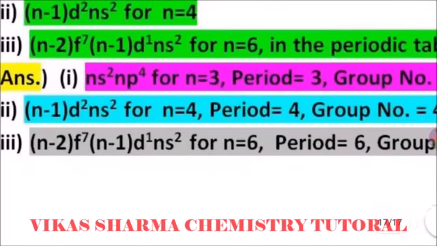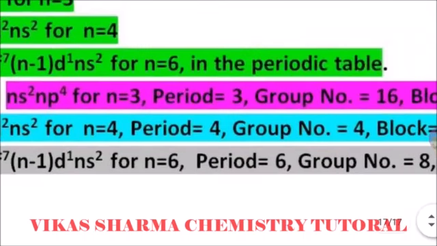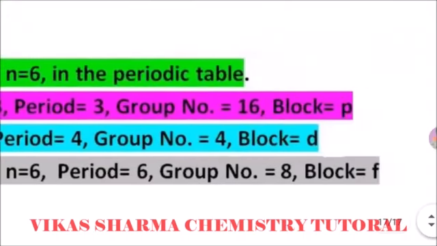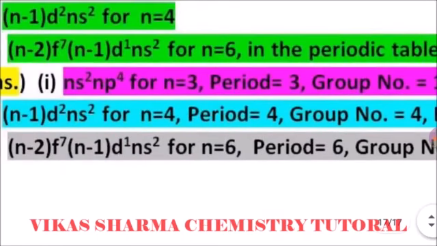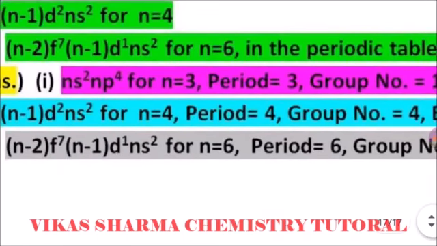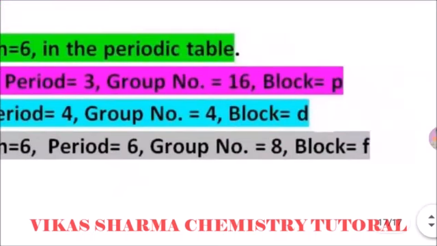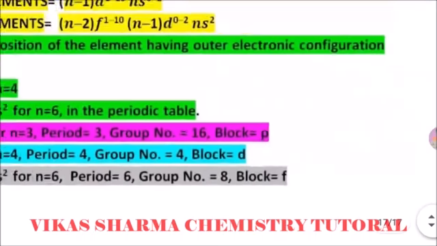Next, the third one: (n-2)f7 (n-1)d1 and ns2 for n equal to 6 means period number is 6, group number is 8 because 2 plus 1 plus 7 is 8, and the block is f.